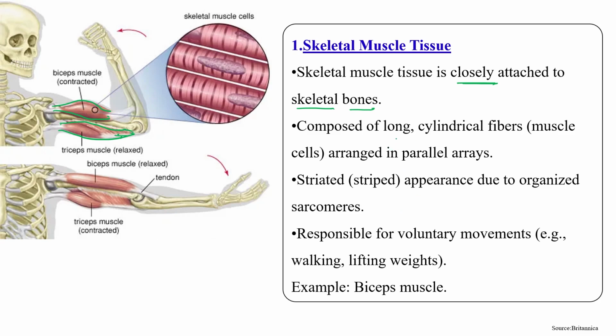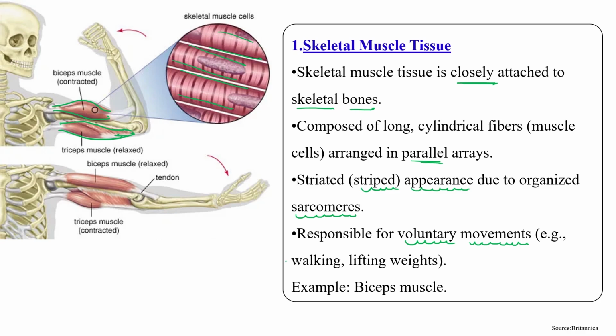These are composed of long cylindrical fibers arranged in a parallel array, as you can see over here. There is a striated or striped appearance of these muscles due to the organization of sarcomeres. These are the sarcomeres. And these skeletal muscles are responsible for voluntary movement of our body.